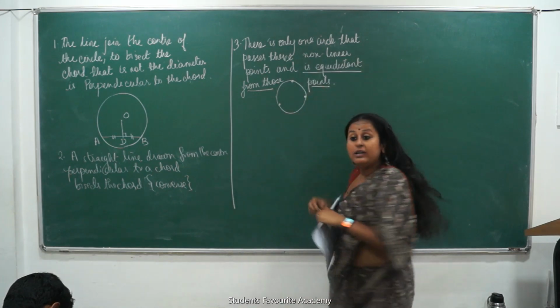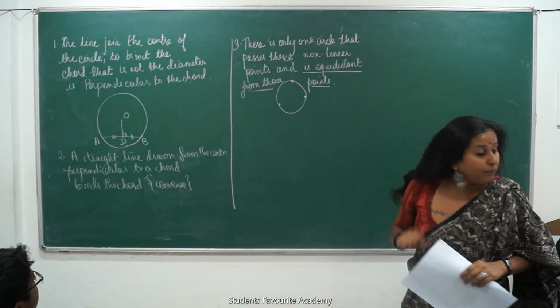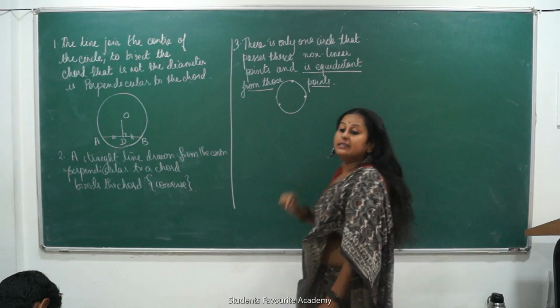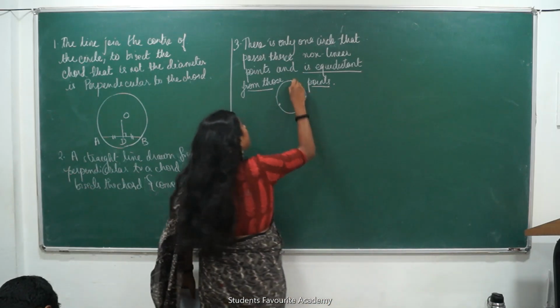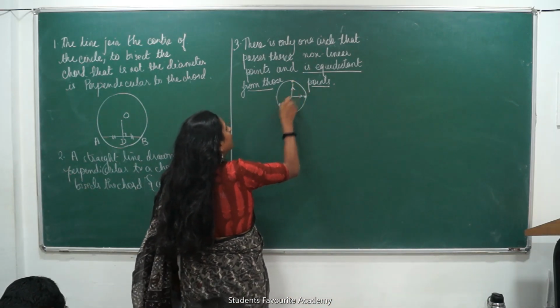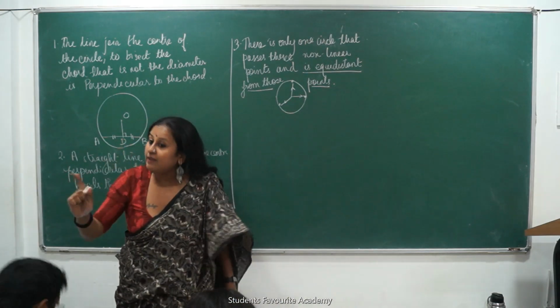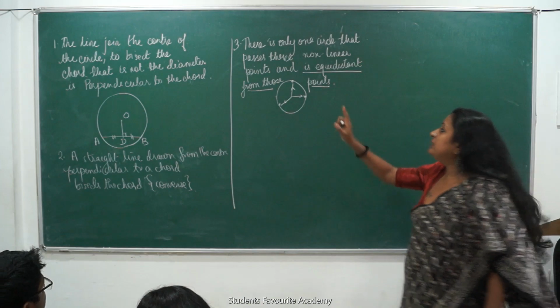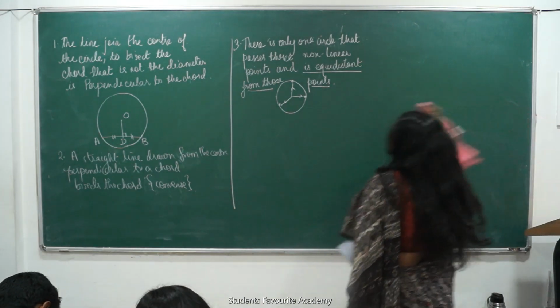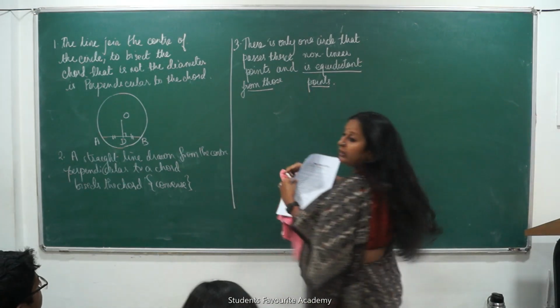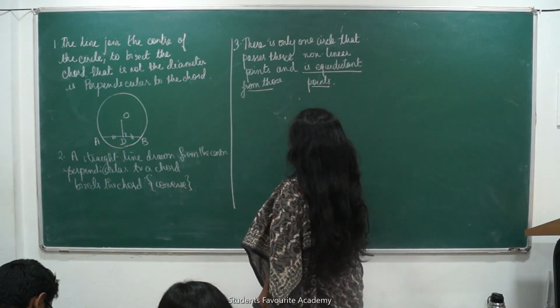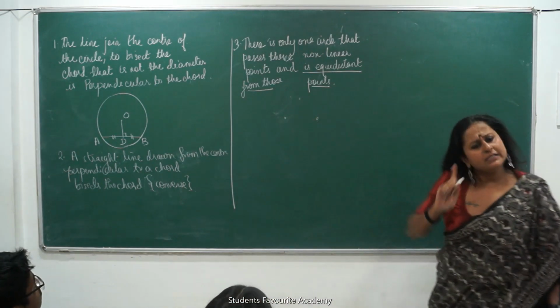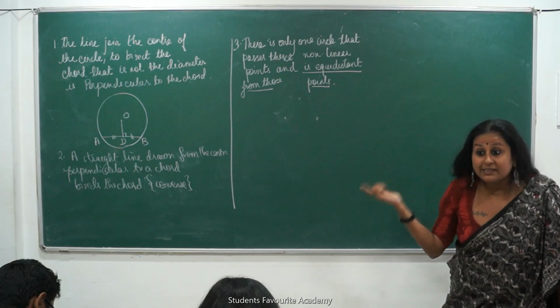There is one and only one circle that will pass through 3 points. But now we are adding that it has to be equidistant from these 3 points. Only one will pass, but one will surely pass. Look at the board, everyone. If there are 3 points, there will always be one point which is equidistant from all 3 points.